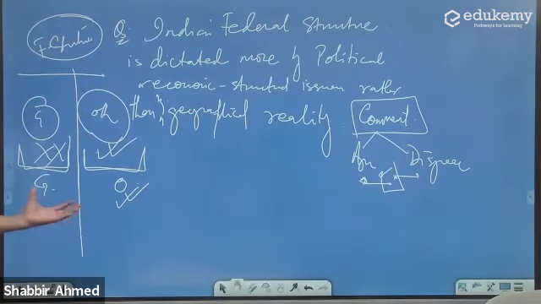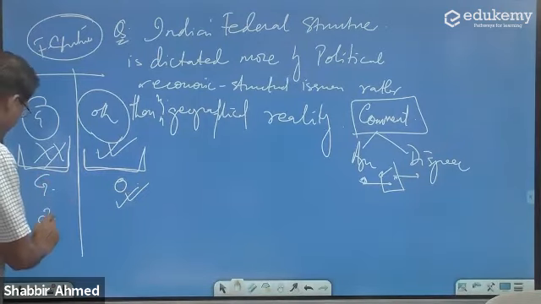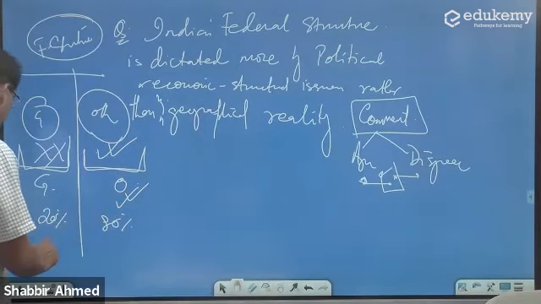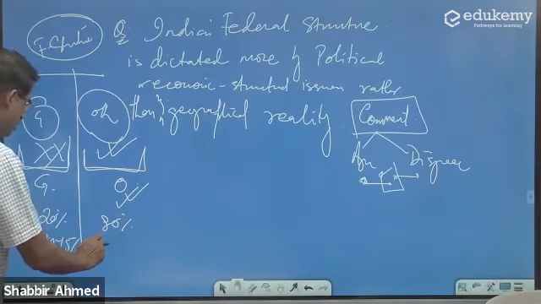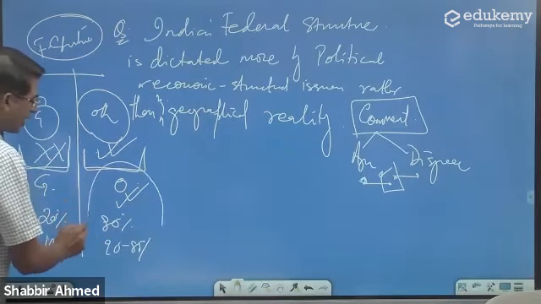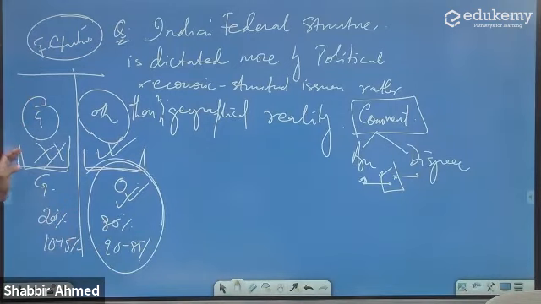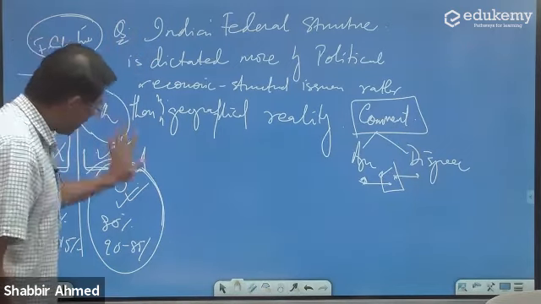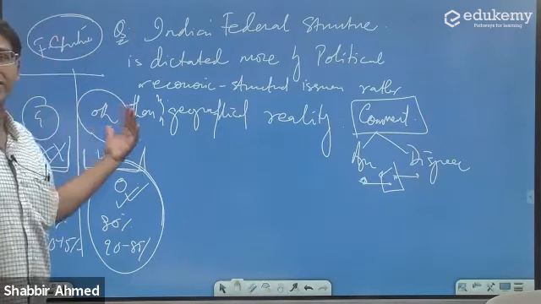If somebody wants to have some numbers here, maybe 20% is geographical factors and 80% is non-geographical. Some of you can say no, this is as much as 10 to 15% and the other is much more, maybe around 85 to 90%. So most of you agree that the Indian federal structure is based more on other factors than geographical factors.